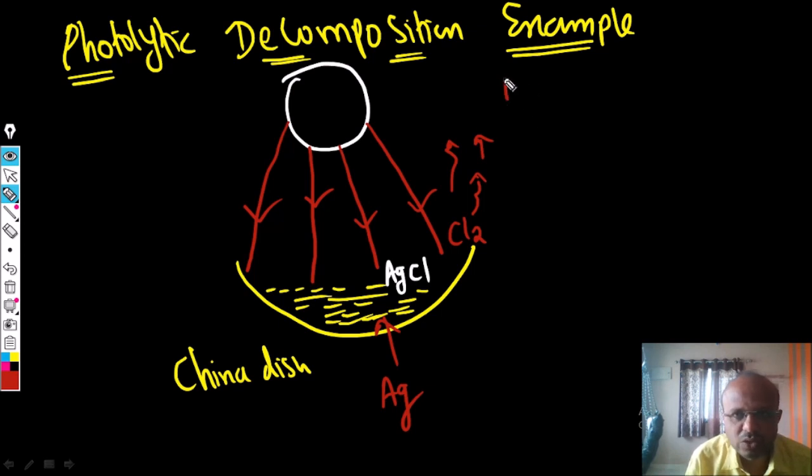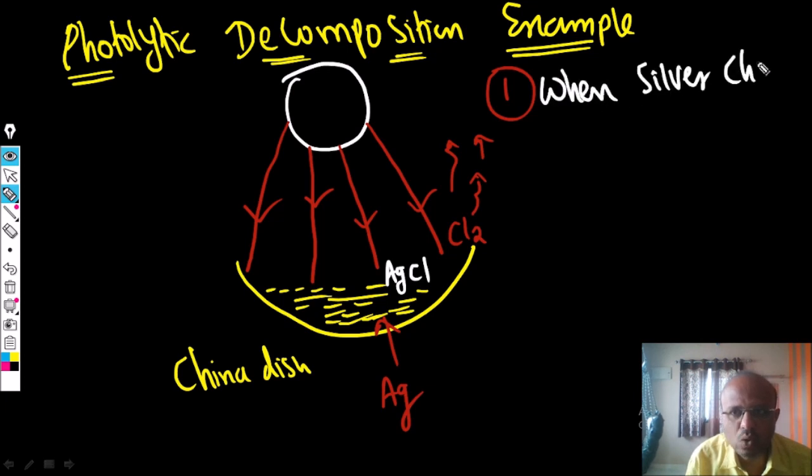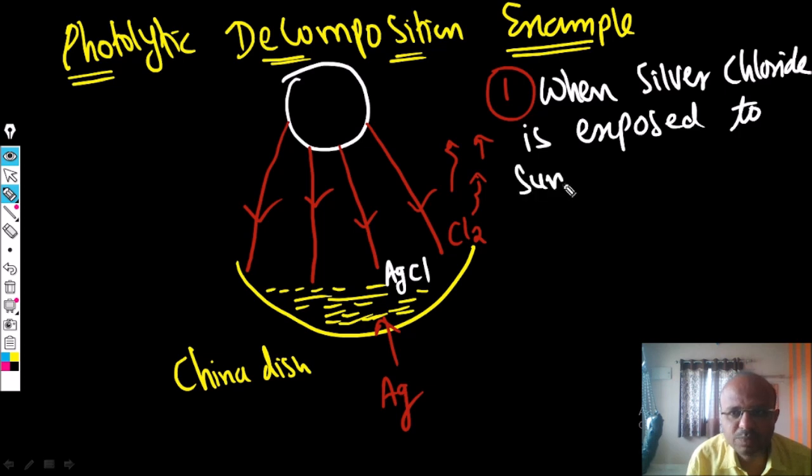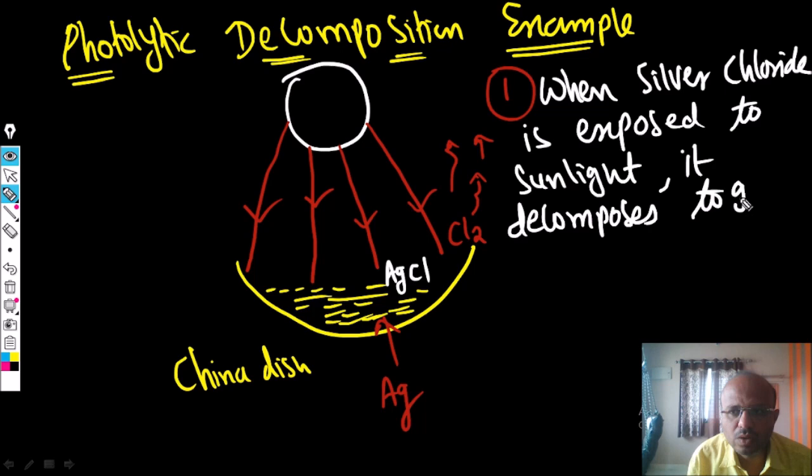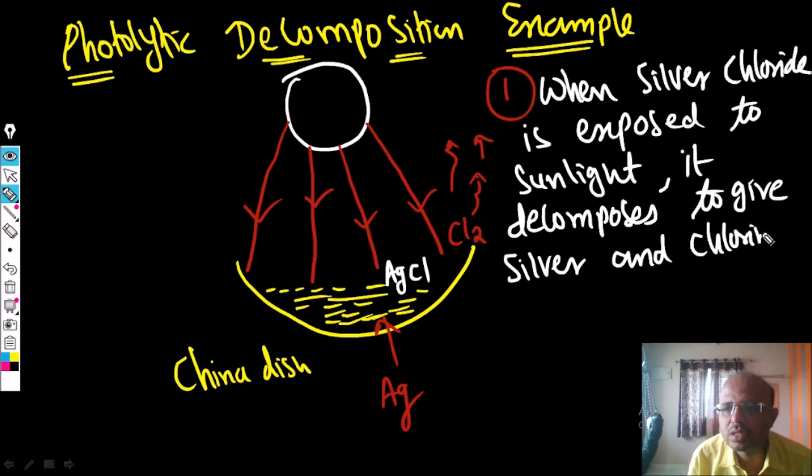So the first example is when silver chloride is exposed to sunlight, it decomposes to give silver and chlorine gas.